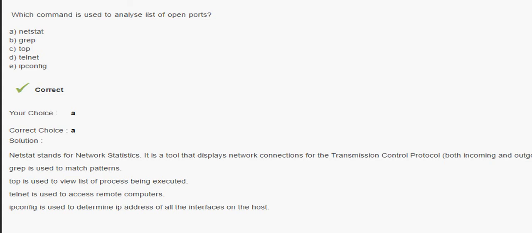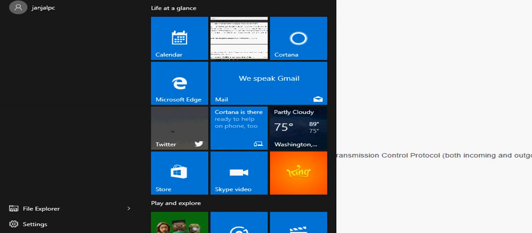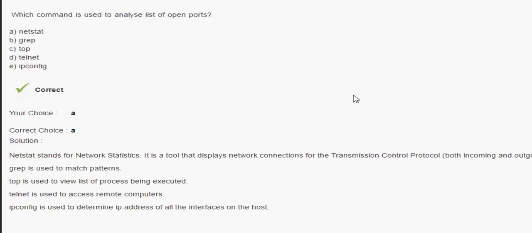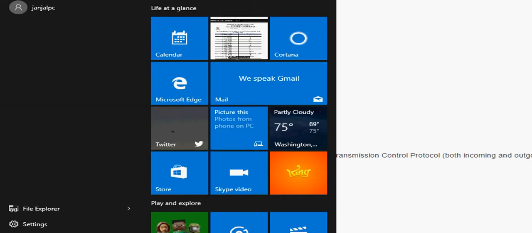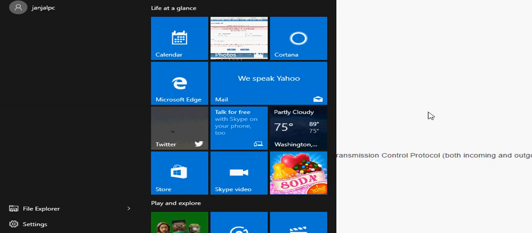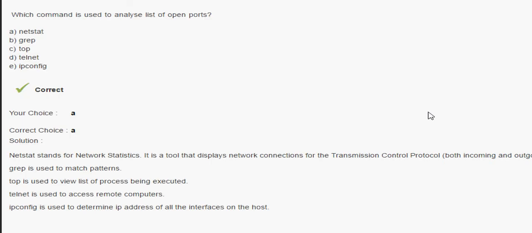Now we will connect one internet connection. Okay, no network is available here.